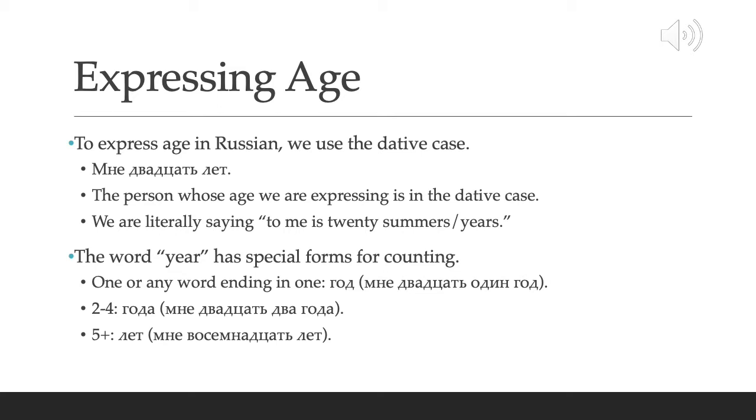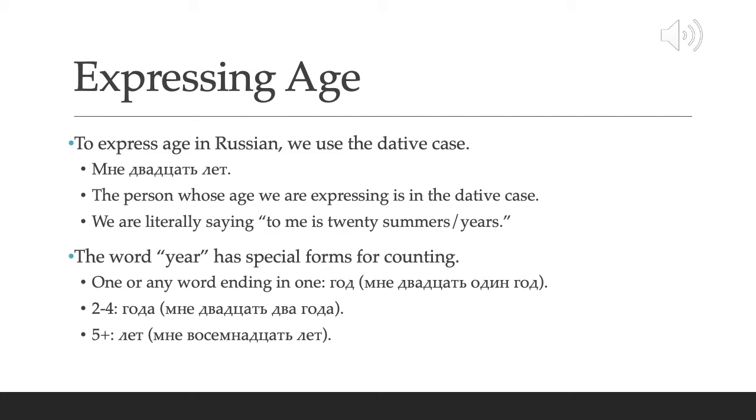So the person whose age we are expressing is in the dative case. Мне 20 лет. To me, dative case, are 20 summers. And why do I keep talking about summers? Well, because the word year has special forms for counting, and we will learn more about counting later in the chapter. If you have one or any word ending in one, like 21, 31, and so on, we say год, which means year.